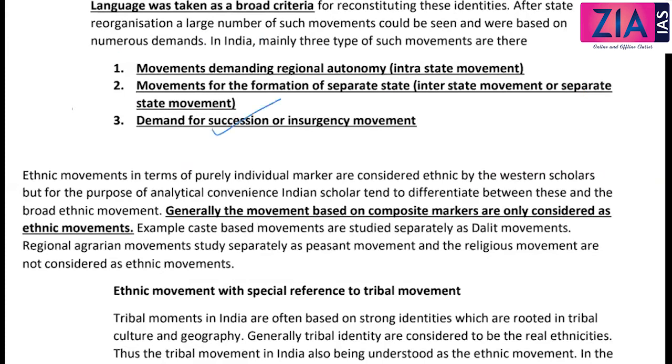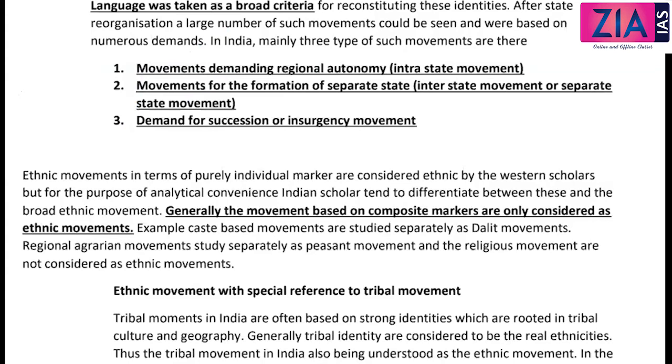Demand for secession, insurgency movement. So this is the third. We have discussed intra-ethnic group, then inter-ethnic group, then the other case, secession. Here we are talking about the last category, three types. Ethnic movements in terms of purely individual markers are considered ethnic movements by Western scholars.